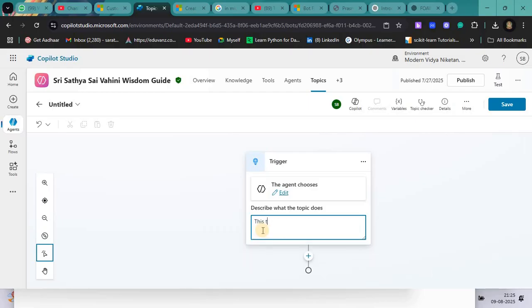This topic will respond only when the user asks any spiritual questions on day-to-day life, and it will refer to the knowledge of Prashnottara Vahini.